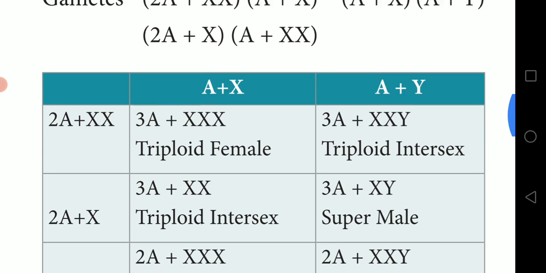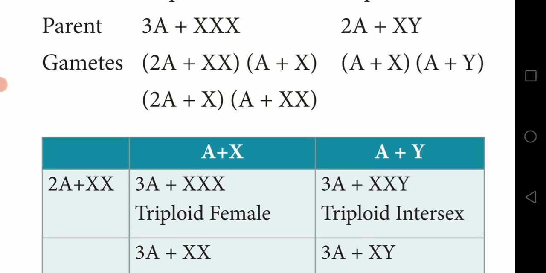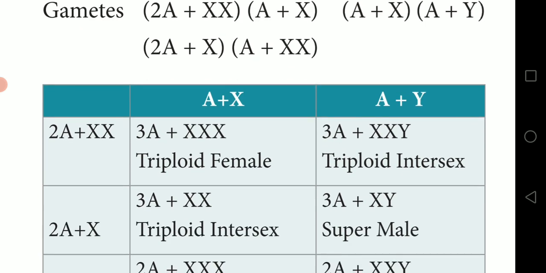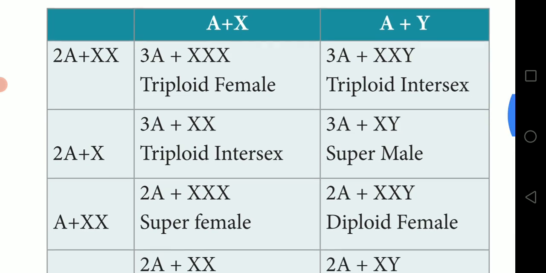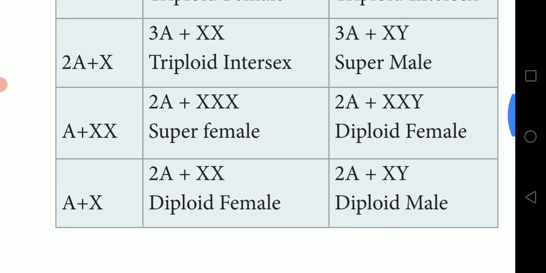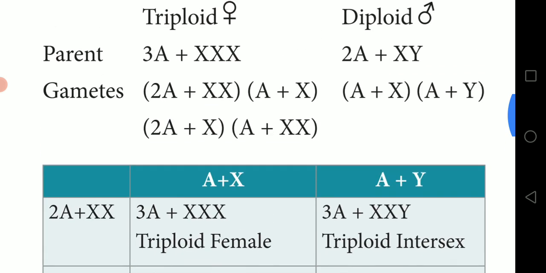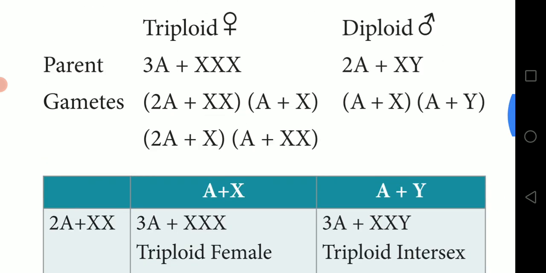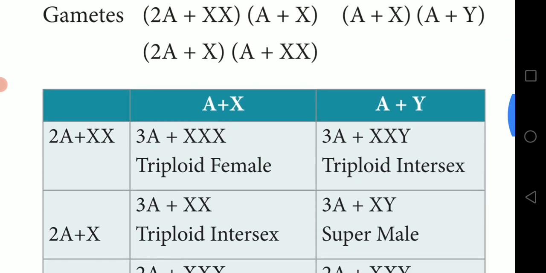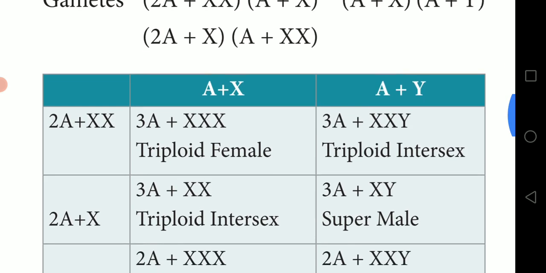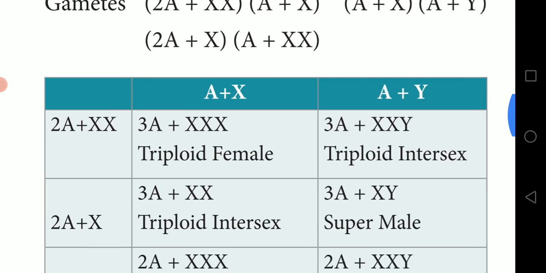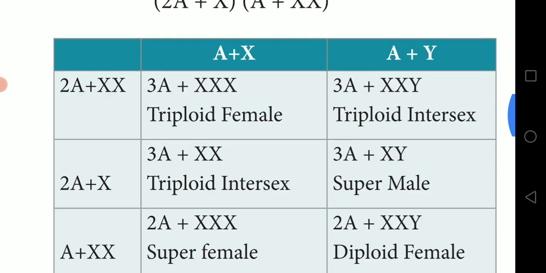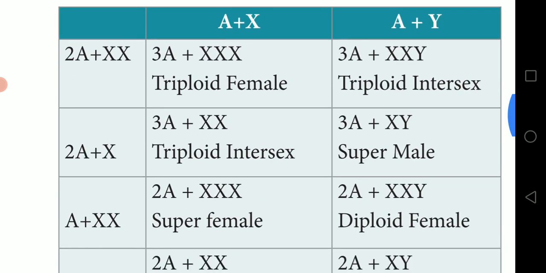Now it is going to cross with the female gametes: 2A plus XX, 2A plus X, A plus XX, A plus X. These 4 gametes are given here. These are the gametes produced by the two parents, male and female. 2A plus XX, 2A plus X, A plus XX, and A plus X. So these are the gametes.